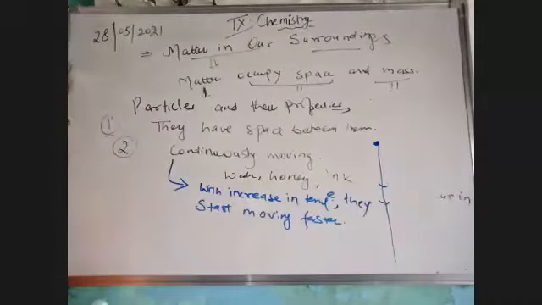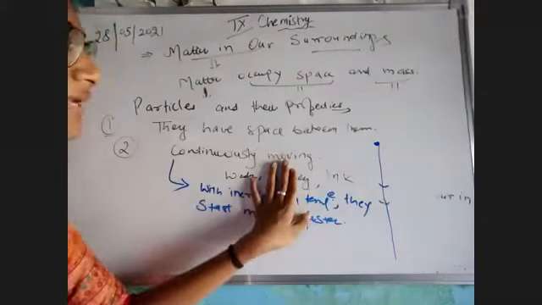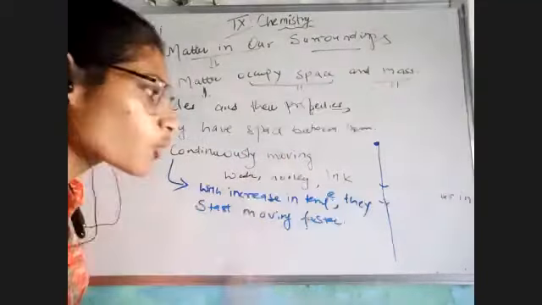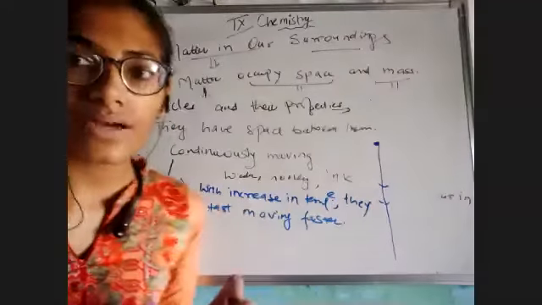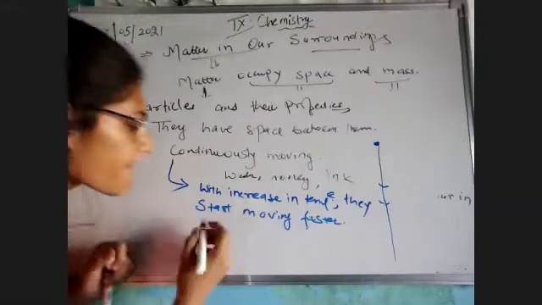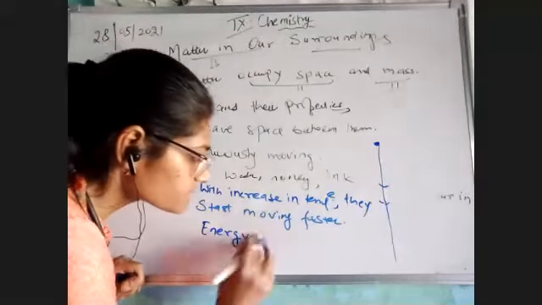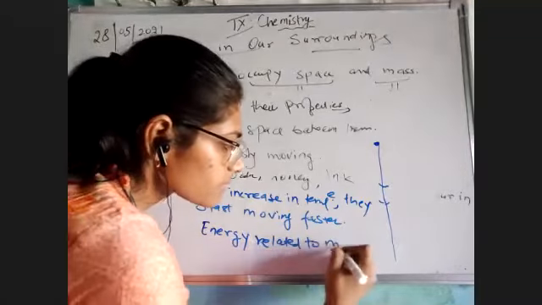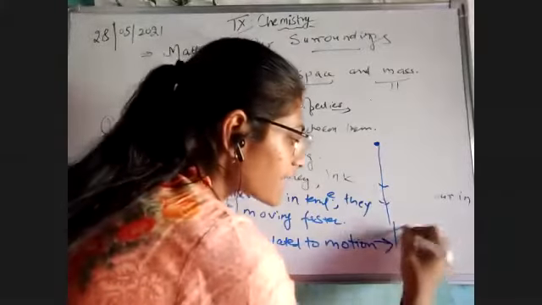With the increase in temperature, they start moving faster. For example, this is a kind of matter present over here. This is a kind of particle. As I have told that they are continuously moving, they are continuously in motion. You have studied in physics in 7th and 8th class. The energy which is related with motion is known to be kinetic energy.